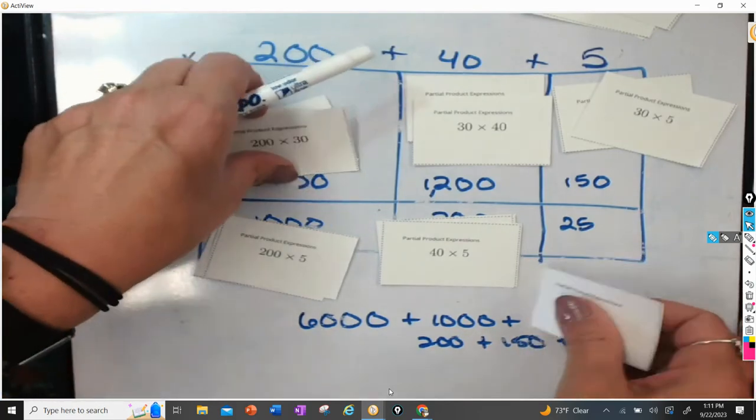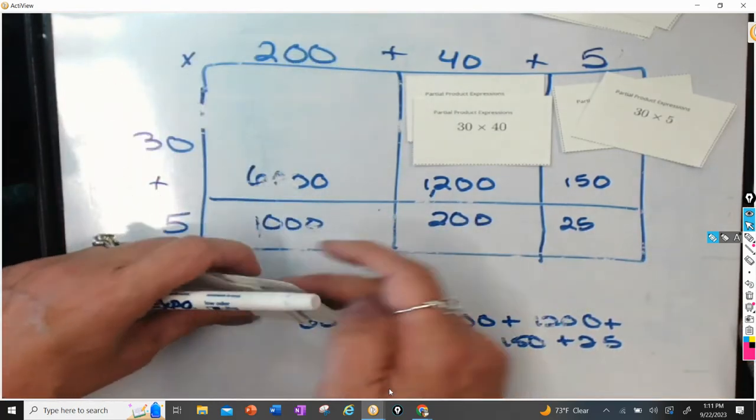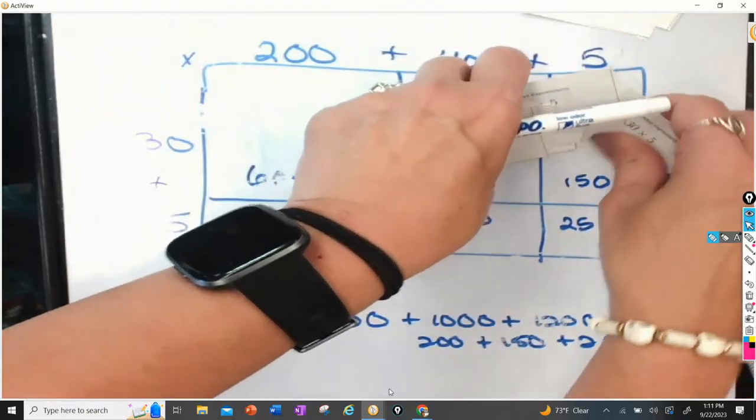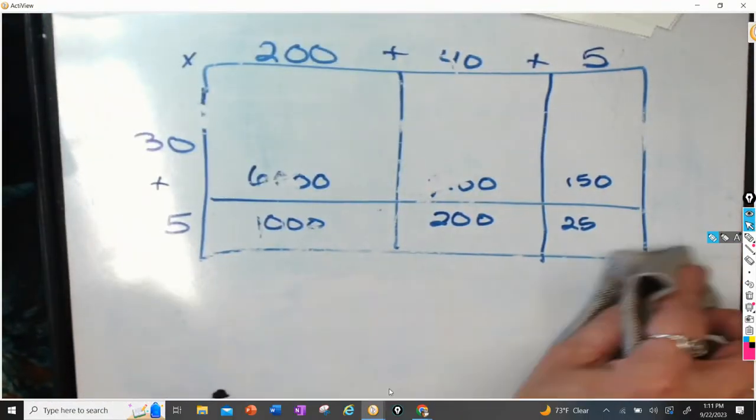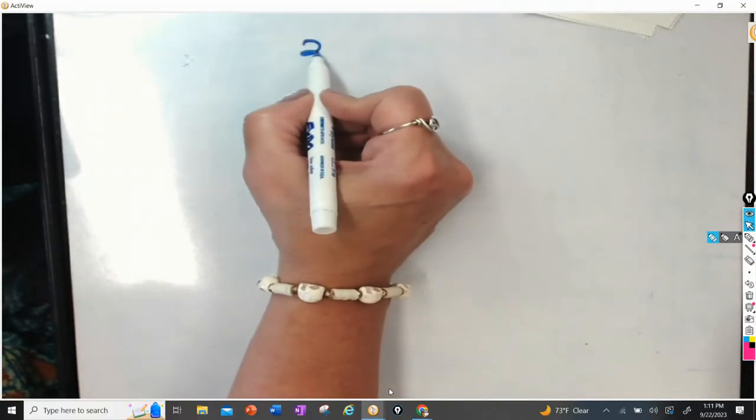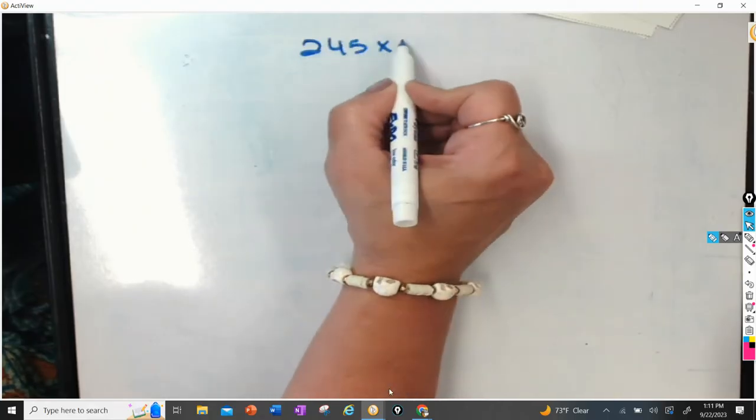All right, so they did give me some other cards. So let me erase this really quickly. I'm going to put all these cards aside because I have used them for this array. But then they gave me some problems, some other equations. So I'm still doing 245 times 35.